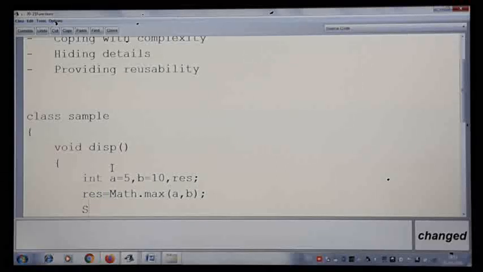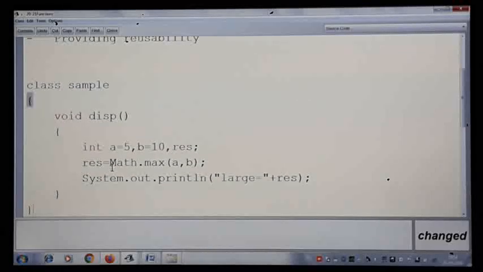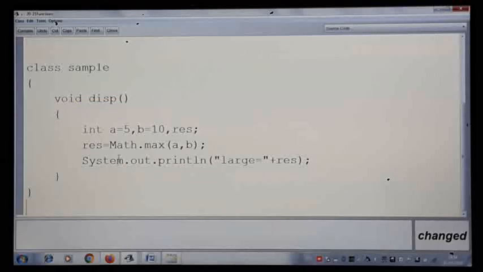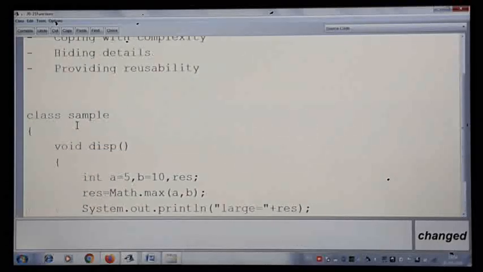Then you can display the output with System.out.println. Here you can display result, or say large is equal to plus result. So this is how you write the program. Let us see by executing this what exactly we are going to learn from this coding.